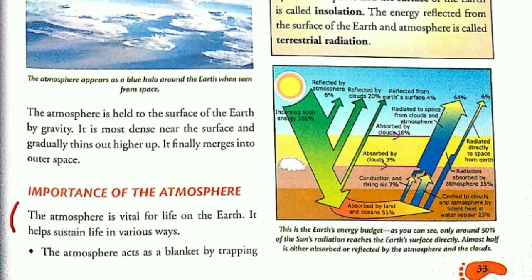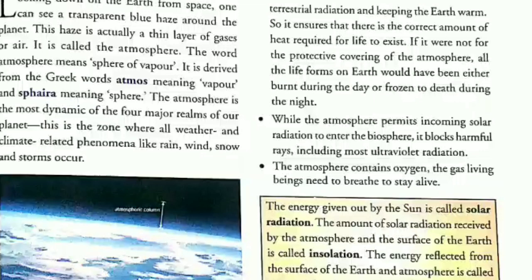Number 1, the atmosphere acts as a blanket by trapping terrestrial radiation and keeping the earth warm. So the first point is still warm. Second point here, while the atmosphere permits incoming solar radiation to enter the biosphere, it blocks harmful rays including most ultraviolet radiation. This is second point.